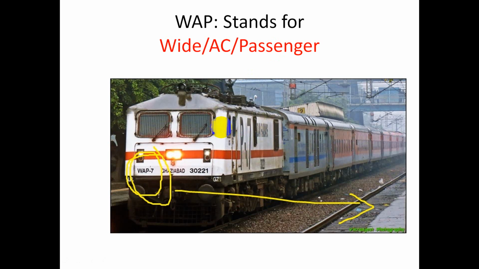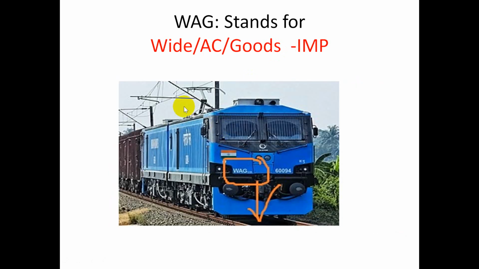How could you know it is a passenger locomotive? Because here that's name P. For goods, friend, just see WAG, that is wide. It means this is a standard broad gauge 1676 mm. W, A stands for AC, it consumes AC power to run, and G stands for goods. Friend, why I make it important? Because that is one of the most important locomotives, that is WAG.